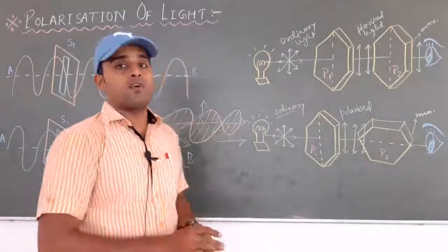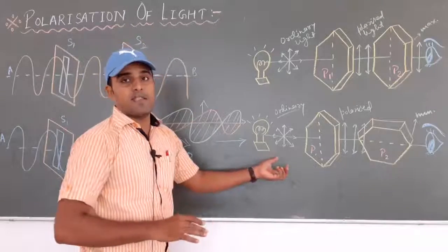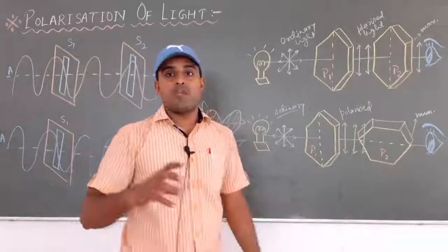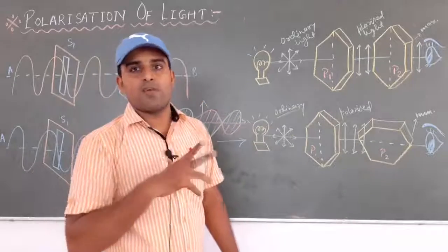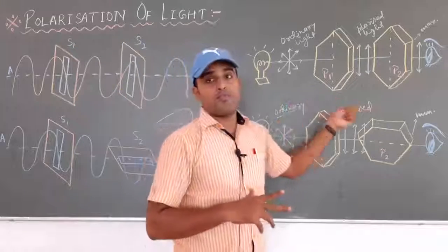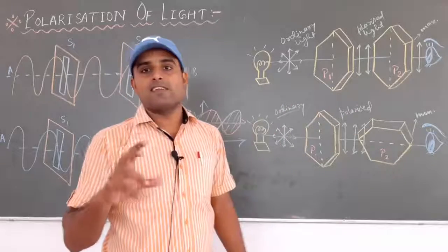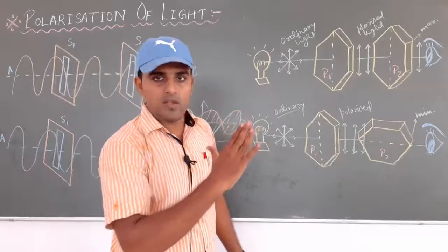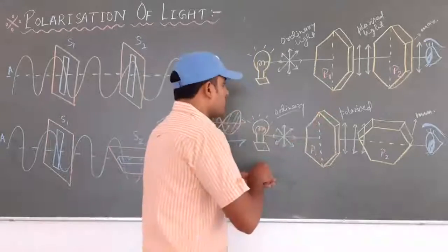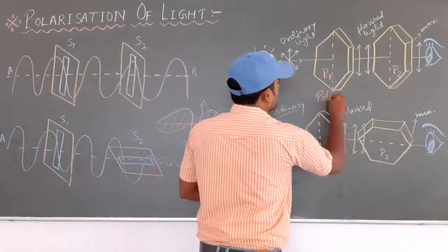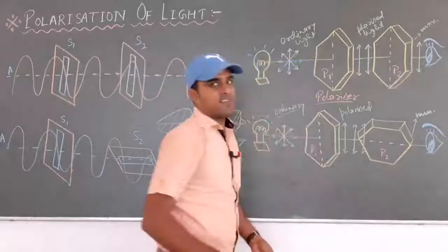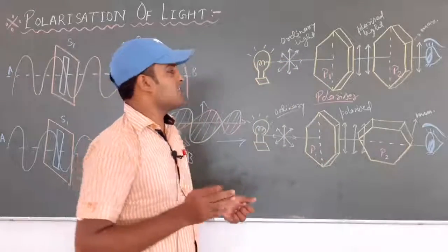And one more thing I want to explain: in this experiment the first tourmaline crystal P1 is known as the polarizer. Why is it a polarizer? Because after passing through the first tourmaline crystal, the light rays become linearly polarized. Polarized light we can see after the first one. So this first crystal is known as the polarizer.